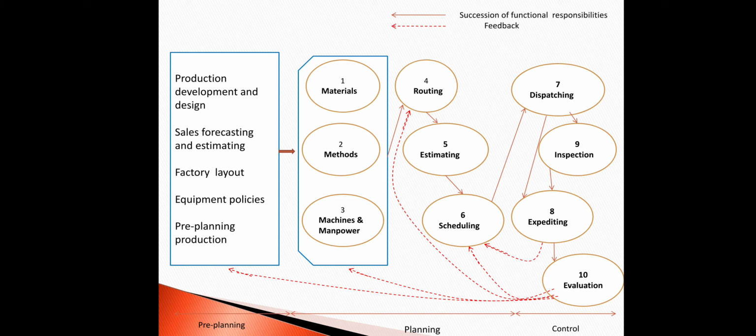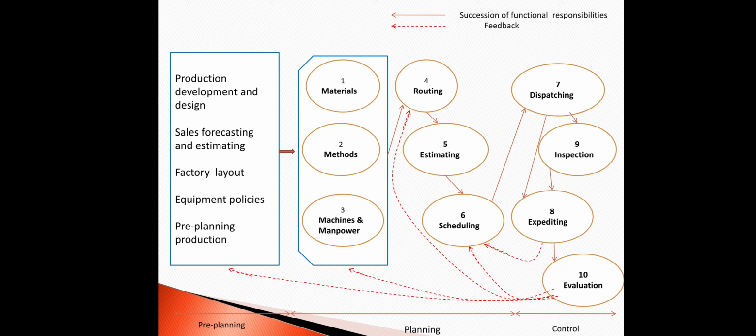Then the inspection. So inspection is a very important function of production. Inspection means checking the quality of the product, inspecting the quality of a product. That inspecting may be related to purchased material, may be related to in-process material, or it may be related to the finished product. So this is the inspection. We check the quality and all the concerned parameters in the organization.